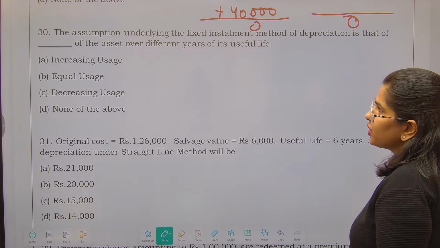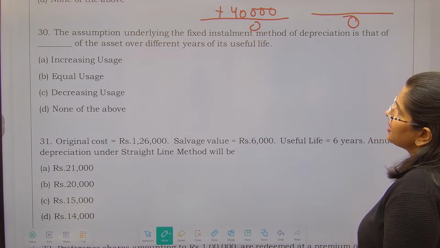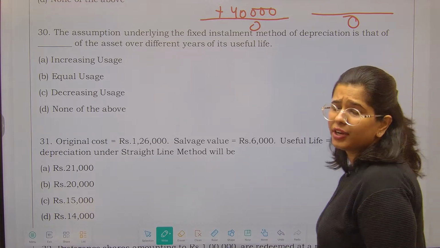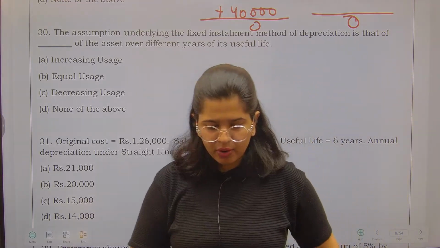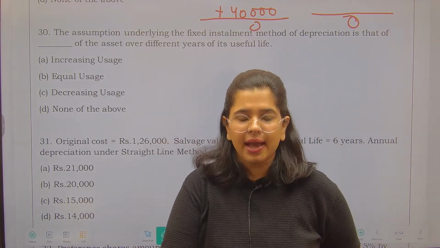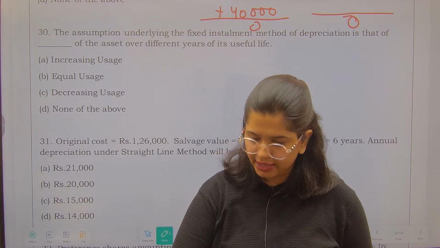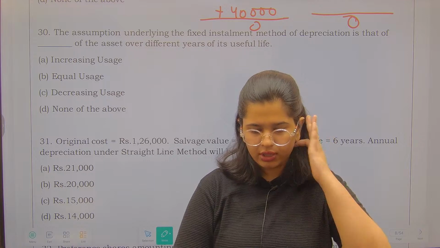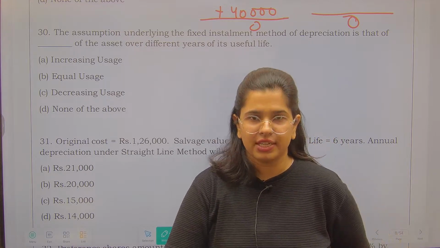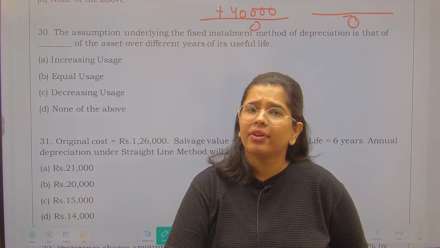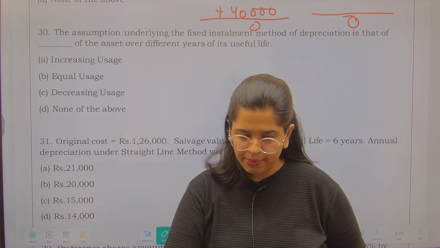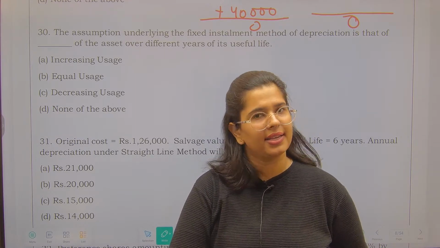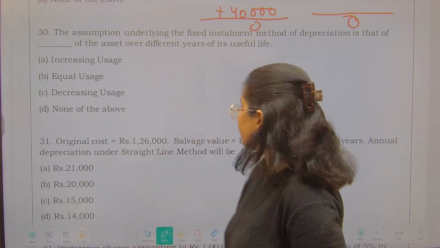So this is the assumption underlying the fixed installment method of depreciation, and we are talking about the SLM method. ठीक है, हम बात कर रहे हैं स्ट्रेट लाइन मेथड की. तो स्ट्रेट लाइन मेथड में we have already seen that we are going to use it on the basis of equal usage. तभी तो every year we will be charging the same amount to depreciation. ठीक है, same ही amount हमारा depreciation में charge होगा. And yes, equal usage is the correct answer for that.